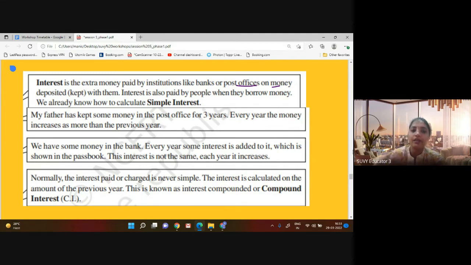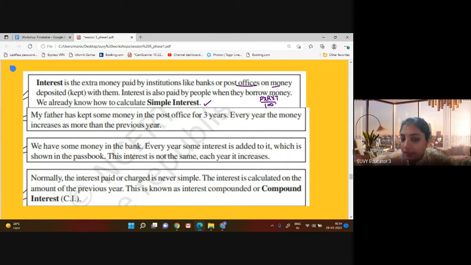We already know how to calculate simple interest, that means P into R into T upon 100. My father kept some money in the post office for 3 years. Every year the money increases more than the previous year, right? Every year some interest is added to it, which is shown in the passbook. The interest is not the same; every year it increases.